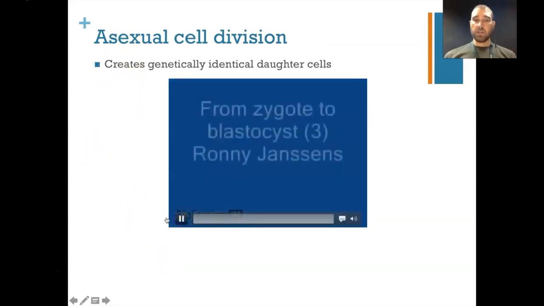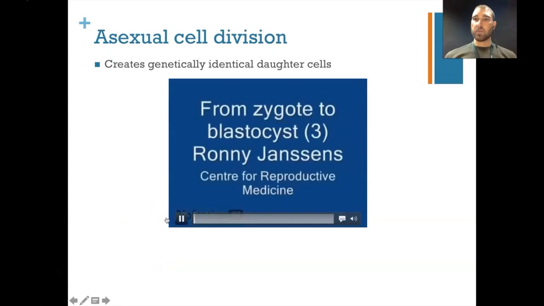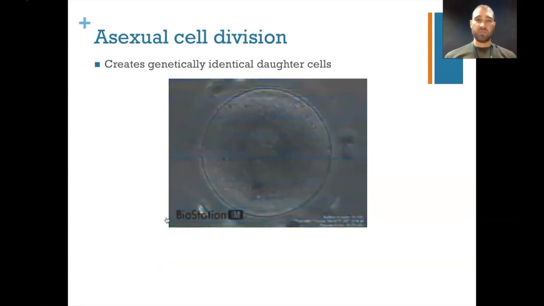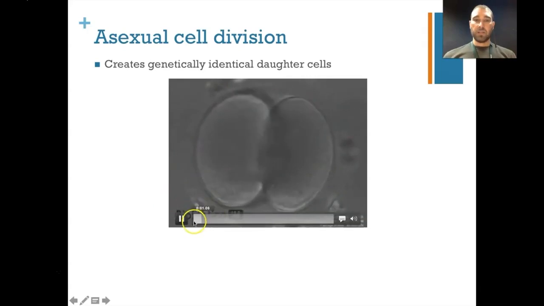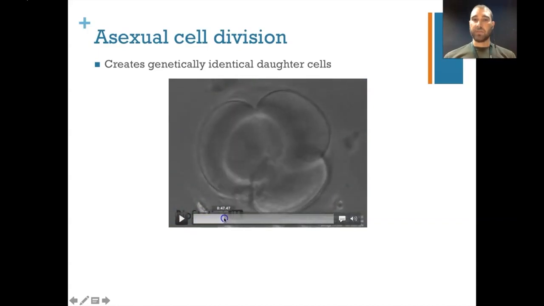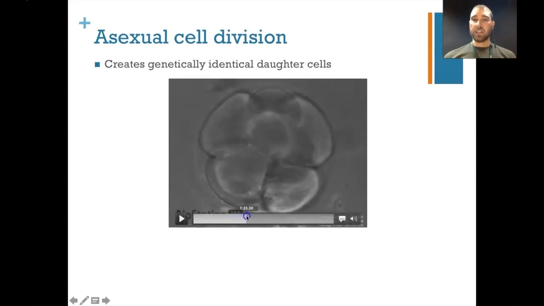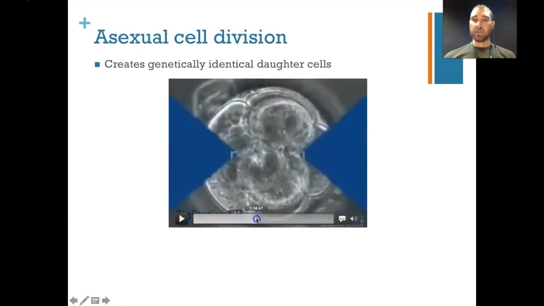I've got a video here that goes through showing how zygotes form blastocysts. So a zygote is what happens after an egg cell is fertilized. Blastocyst is after many cell reproductions have occurred. So I'm going to go through this a bit quicker. Here we've got our initial cell. It divides into 2, and then those 2 divide into 4, and those 4 divide into 8, those 8 divide into 16, and so on and so on.